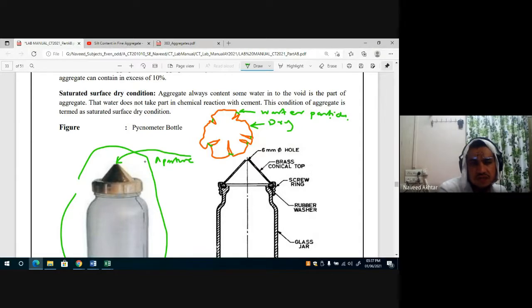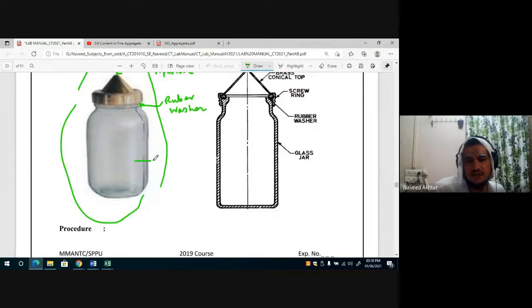This one is the screw ring at the bottom. Here at the bottom is the rubber washer. And this one is the portion of glass.